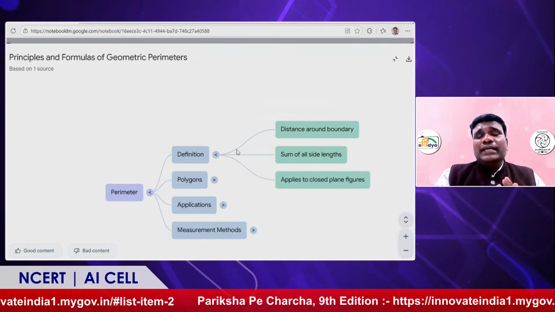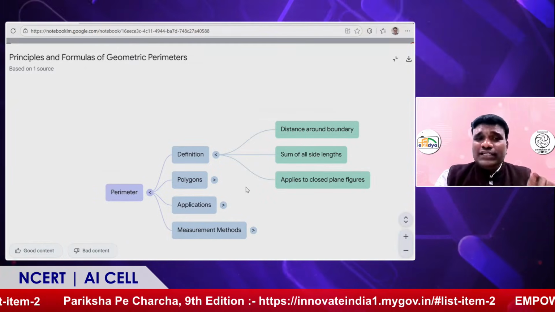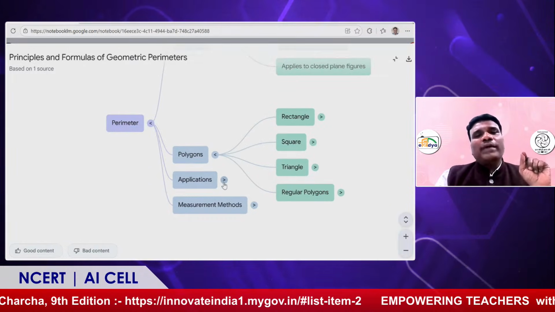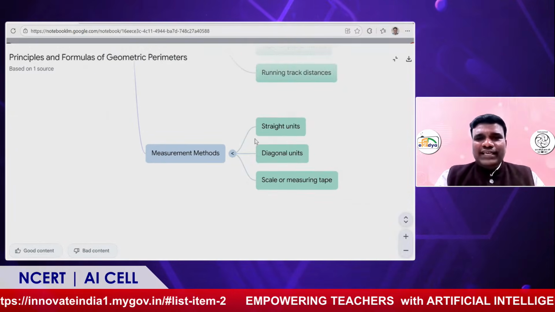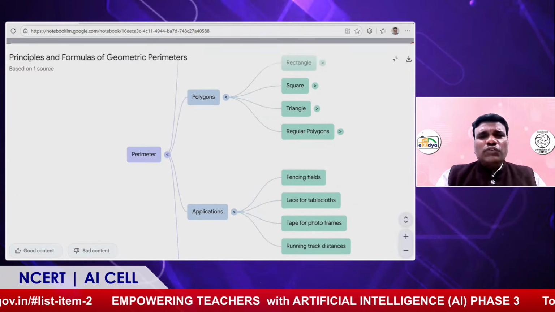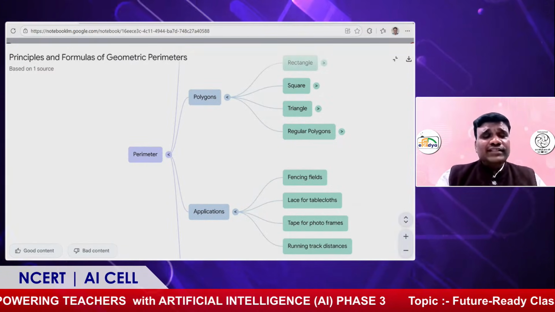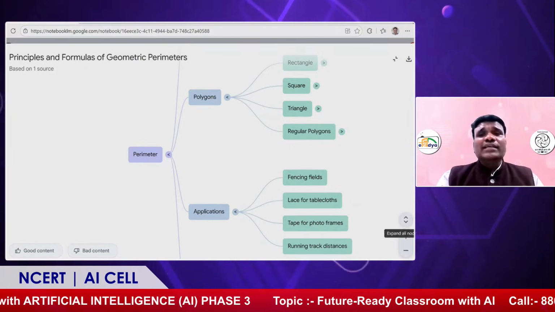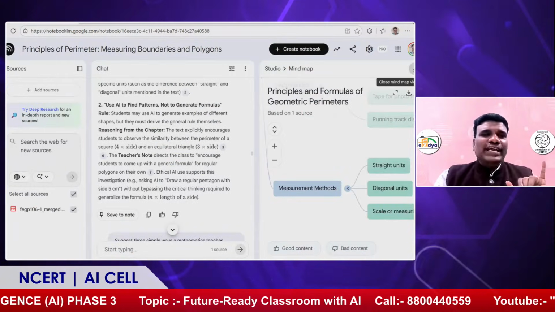I uploaded the NCERT text and I'm creating the mind map for my topic. It gives a very clear picture for the students, and the teacher will also have a clear picture of that content. So the first tool is creating the mind map.